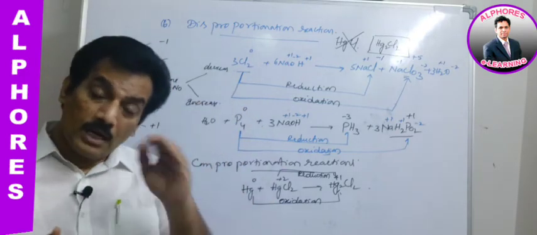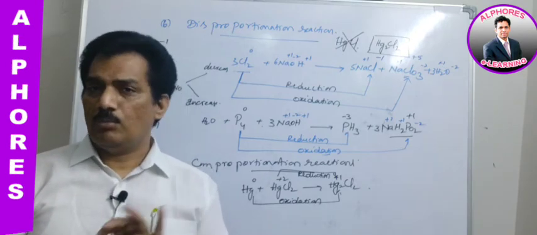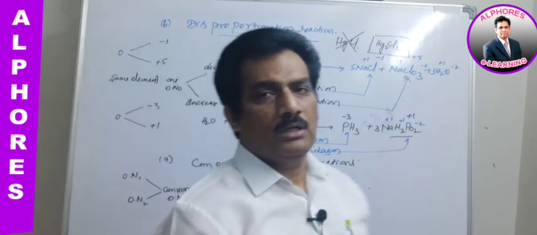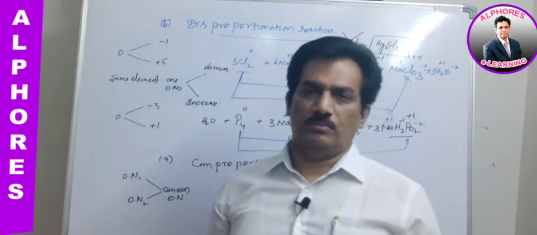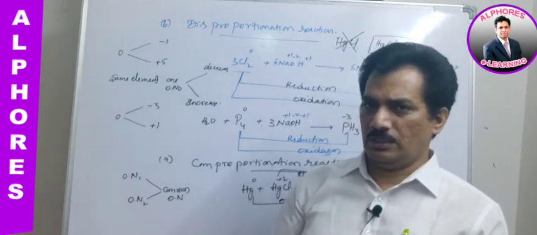intramolecular redox reaction. Intra means within the molecule. Within the same molecule, one element undergoes oxidation and the other element undergoes reduction. Such types of redox reactions are known as intramolecular redox reactions.